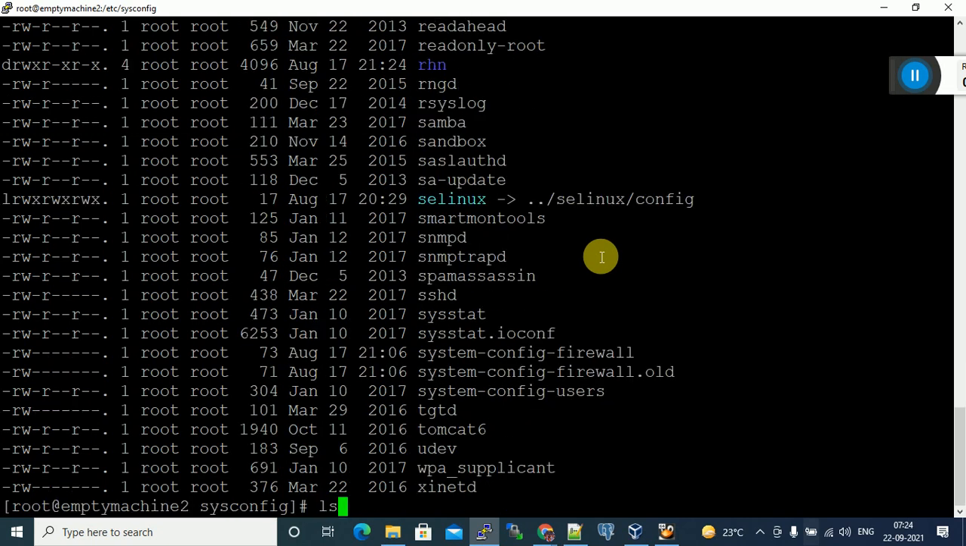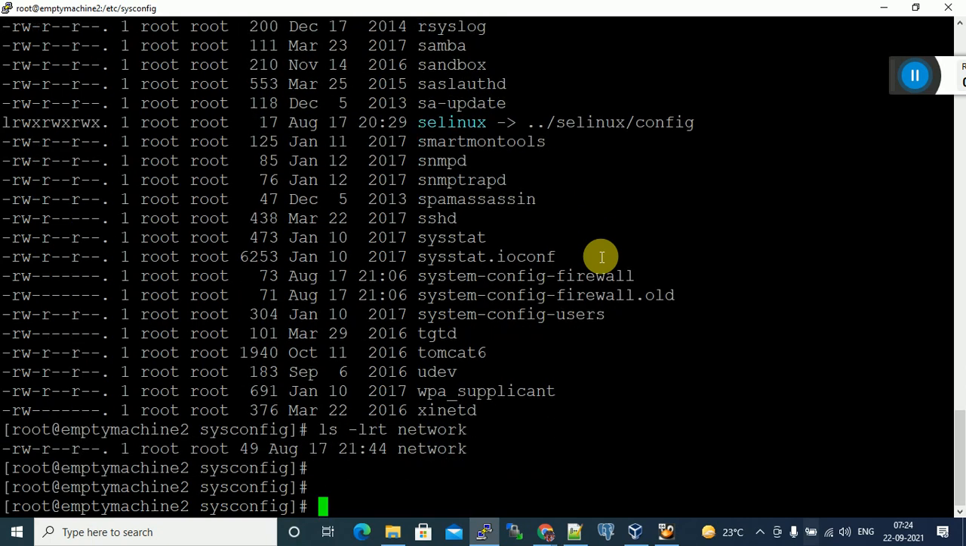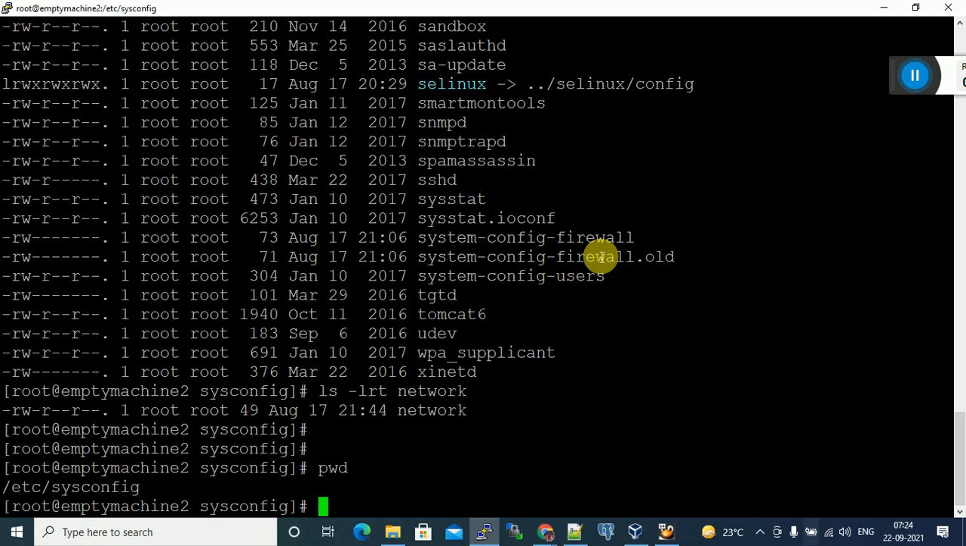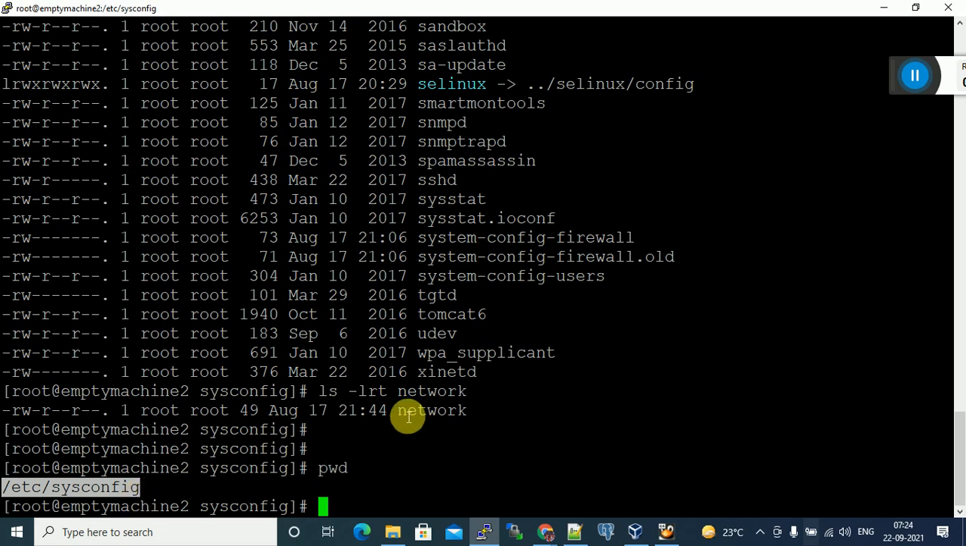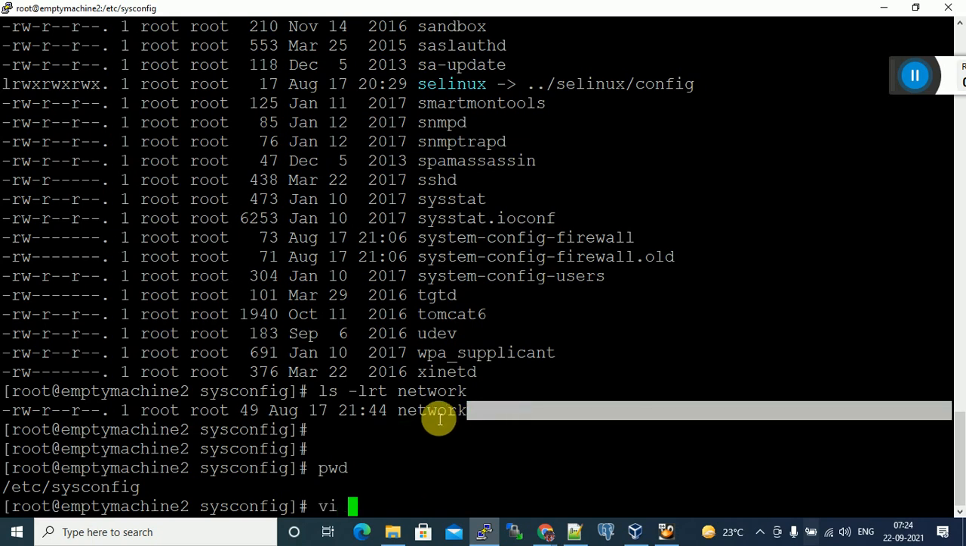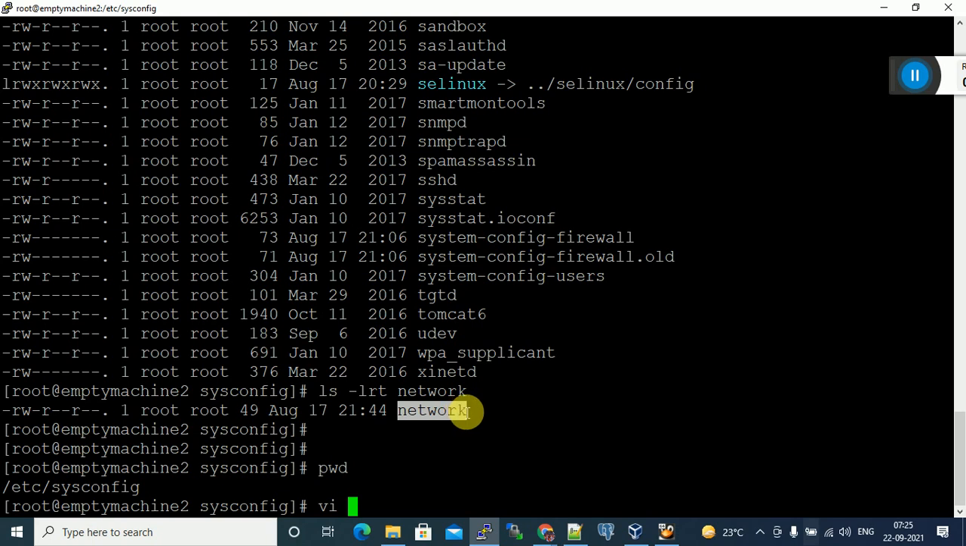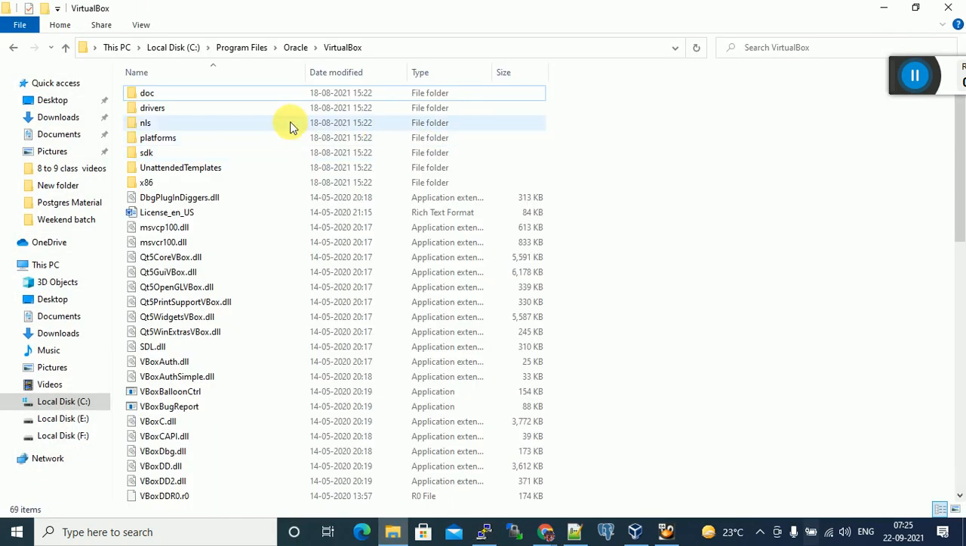Okay. So here there is a network folder. You can see, we changed to /etc/sysconfig. We are in this folder. There is a file. This is the file. Started with a dash means this is a file. Now I want to change the host name. How to edit this file in Linux? vi space file name. If it is Windows, just double click on it. It will open.